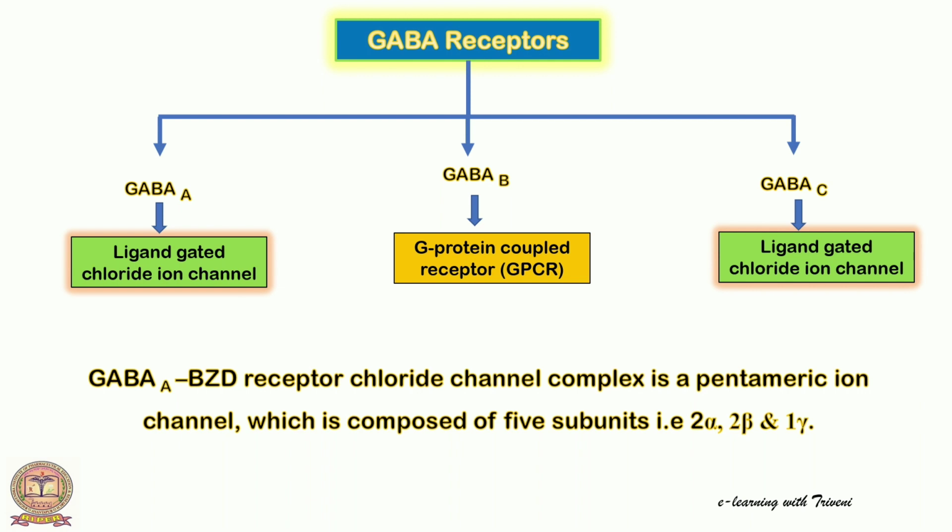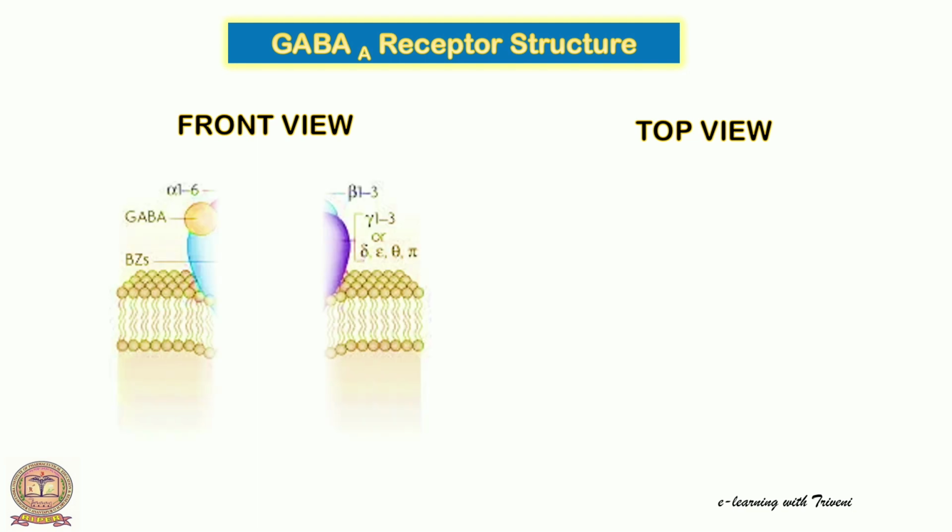It is a pentameric transmembrane ion channel which is composed of 5 subunits. These are 2 alpha subunits, 2 beta subunits and 1 gamma subunit. Let us see that structure, how it will look like. So that is a front view and top view.